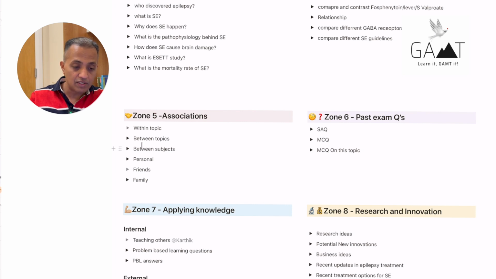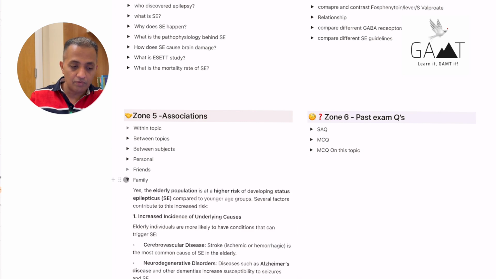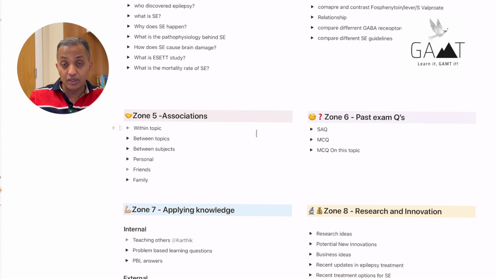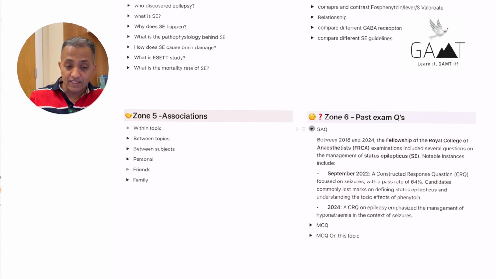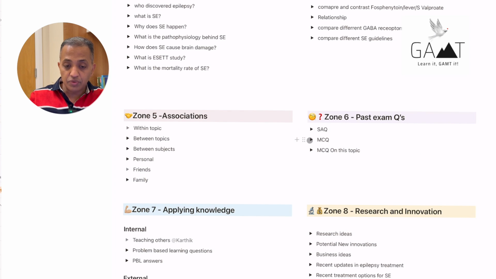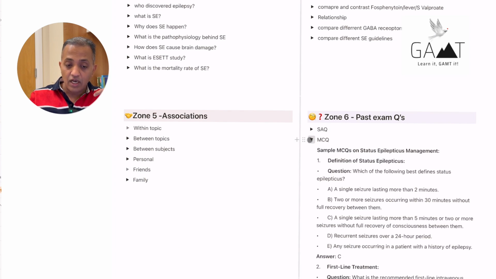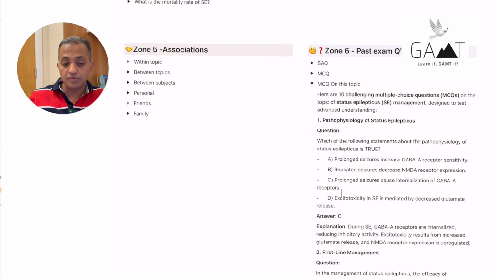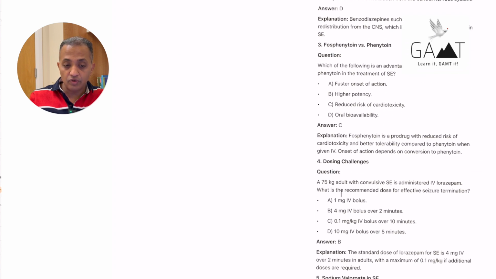So you can actually view them as well. And then I have links to the elderly population and status epilepticus. Those associations are here. You can build on these, obviously. Then you have short answer questions asked in anesthesia exams in the past. Then you have multiple choice questions, again asked in exams in the past, and specific multiple choice questions on this particular topic. You can look at the answers as well.